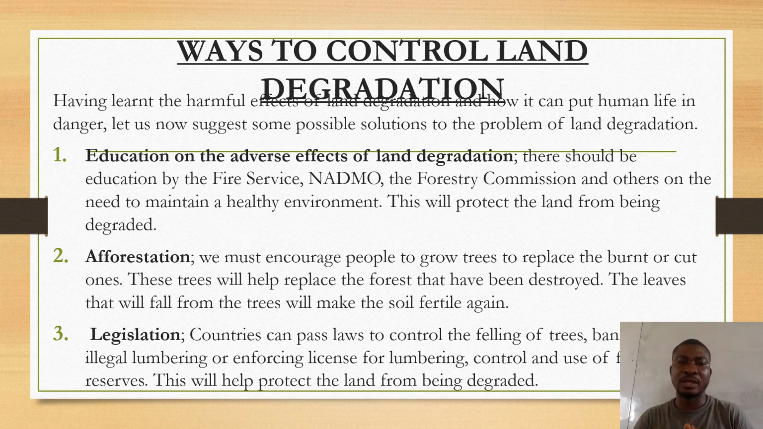So education, as you have been educated right now, it is your responsibility to also educate your parents and your siblings about how to control land degradation, and about the things we do that destroy the land. So we are saying that education should be the utmost thing we have to do.